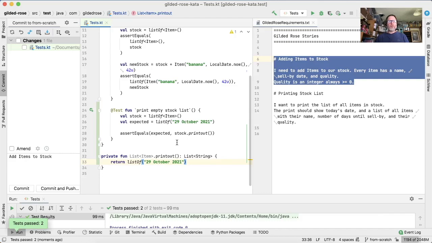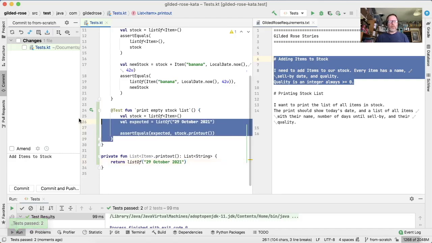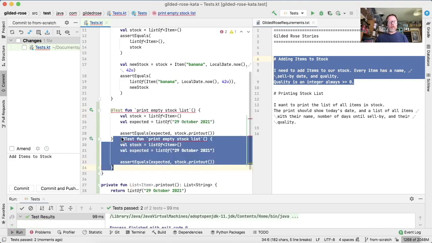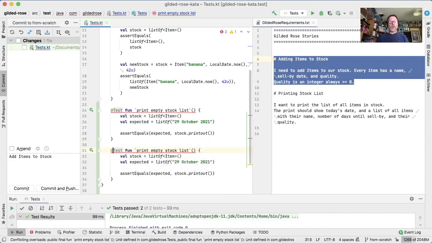So now if we want any more functionality, we need another test. We'll take this test and make it into print non-empty stock list. How many items should be in a non-empty list? Well, one at least, I suppose. Let's put in 2, because that will give us some flexibility.